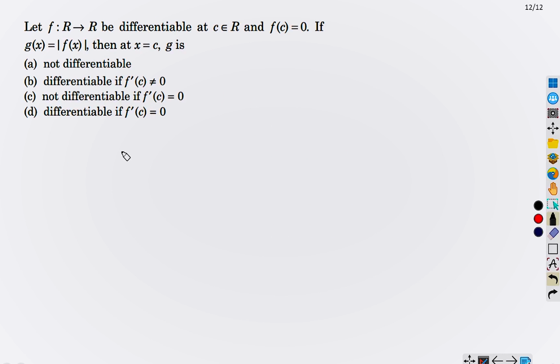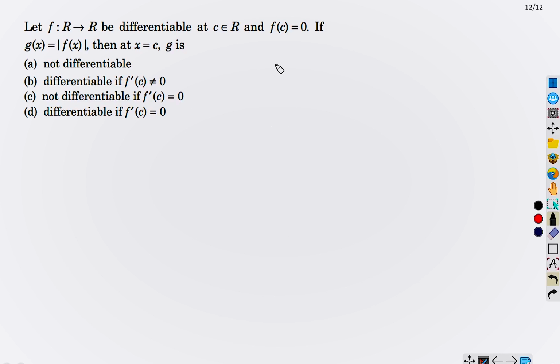So given a function f differentiable from R to R at c belongs to R and f(c) equals 0, we have g(x) equal to modulus of f(x). Then at x equals c, we have to check which one of these is true: if g is not differentiable, or g is differentiable.